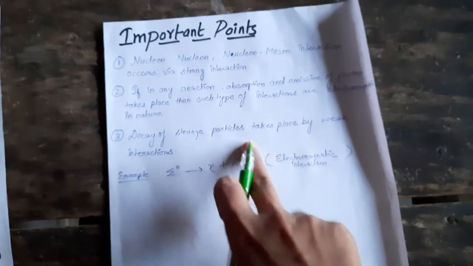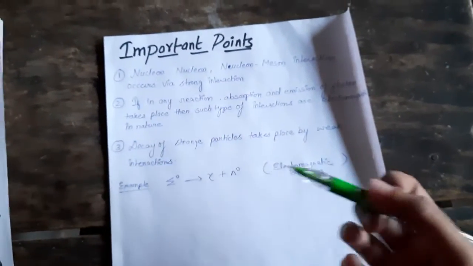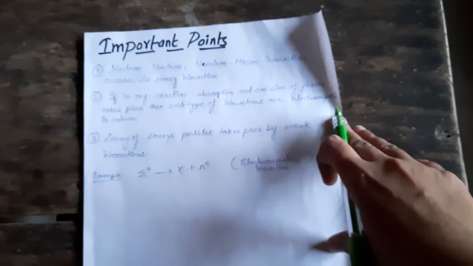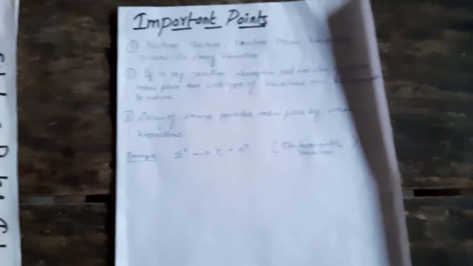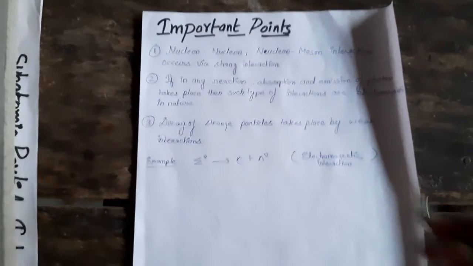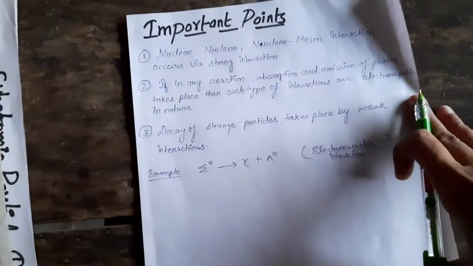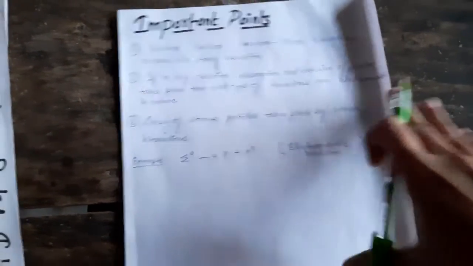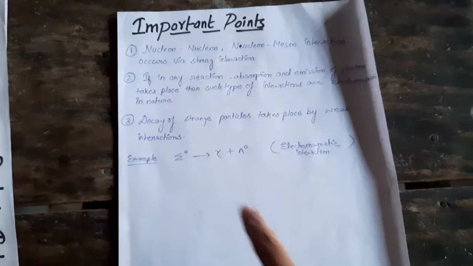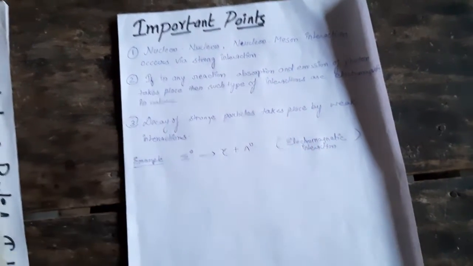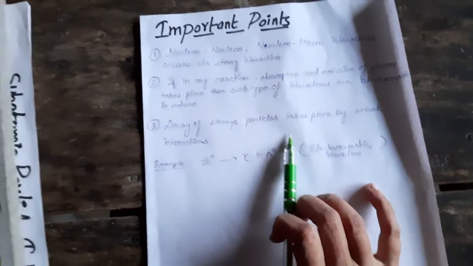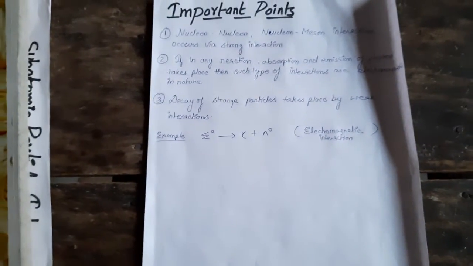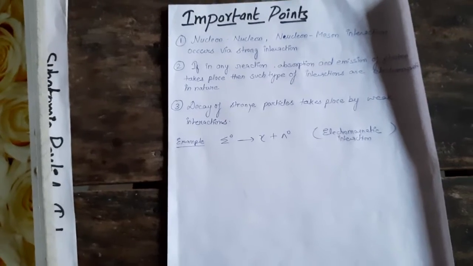Another trick is, if in any reaction absorption or emission of a photon takes place, either the photon is absorbed or the photon is released, then such interactions are generally electromagnetic in nature. Clear? And the third trick is, if decay of strange particles takes place, then we say that such interactions are generally weak interactions.